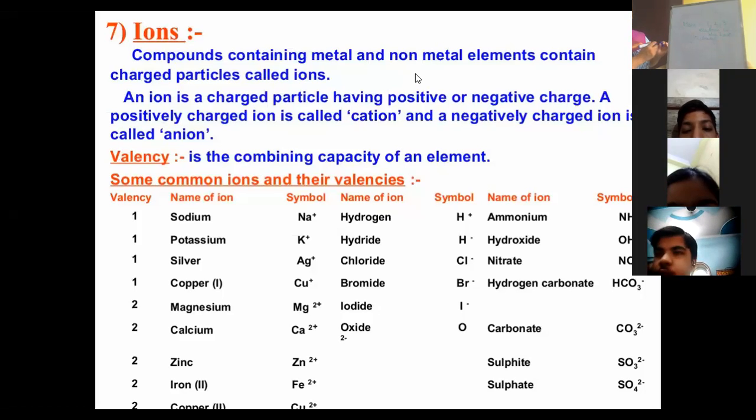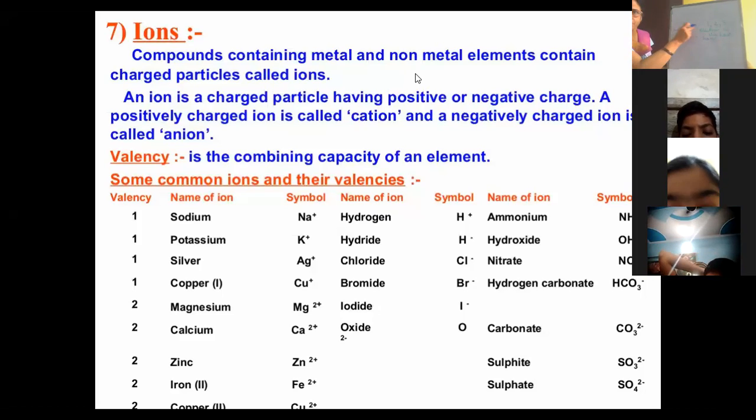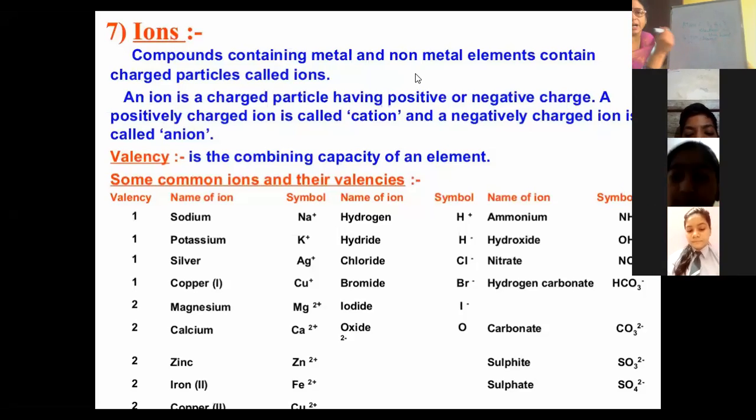When they lose the electron, they attain the positive charge, and these particles, which were known as atoms, will be called ions. If they lose or donate, they attain positive charge, and they will be called cations.